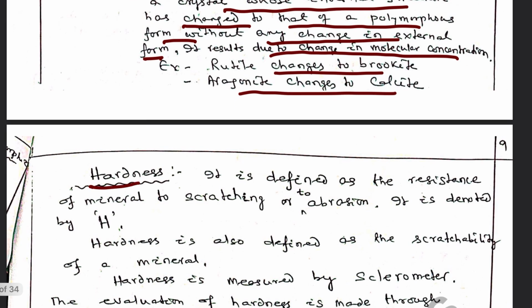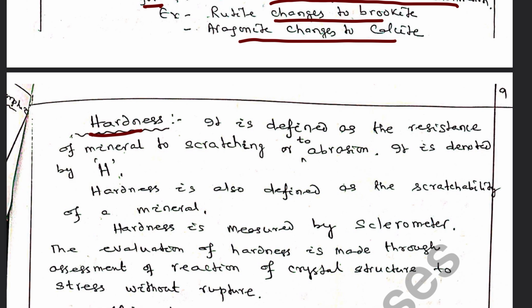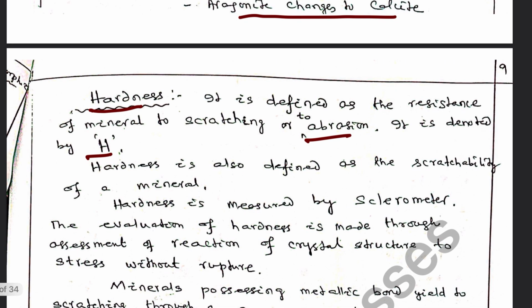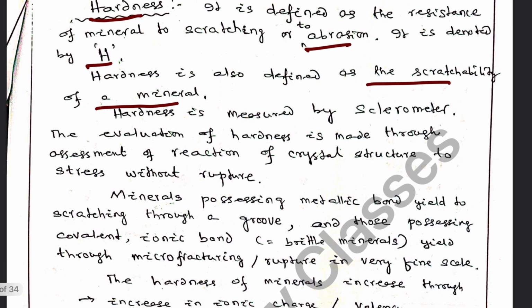Then we will discuss hardness. It is the resistance of the mineral to scratching or to abrasion, abrasive forces. It is denoted by H. Hardness is defined as the scratchability of a mineral: how easily it can be scratched or how it resists scratching. Hardness is measured by a sclerometer.